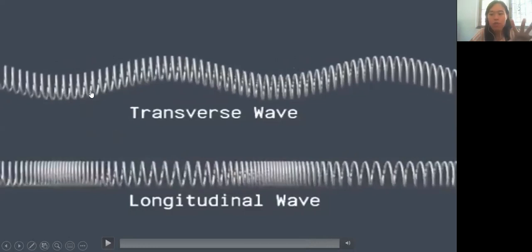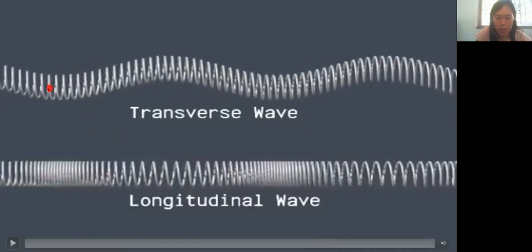The transverse wave is going up and down, up and down. If the particles are over here, this is one of the particles inside the wave, you will see that as the wave propagates, the energy propagates in front, and the particles are moving up and down.